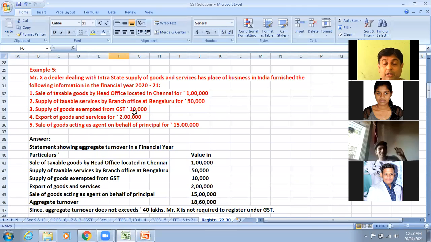It is not mandatory or compulsory for them to register, but voluntarily they can register. For that, there is no need of crossing any limit, or there is no limit for computing those aspects. Just finish it off, then we'll go for the next question.